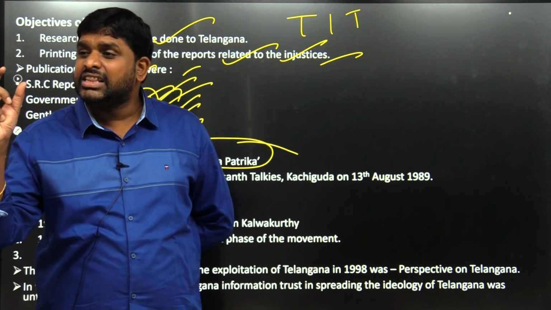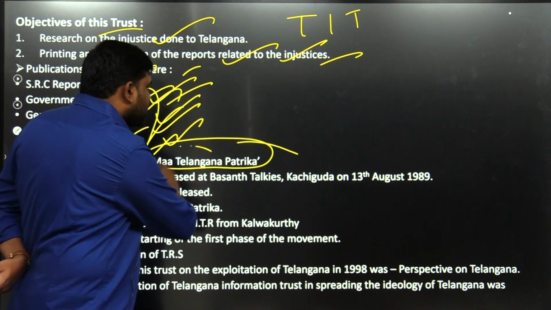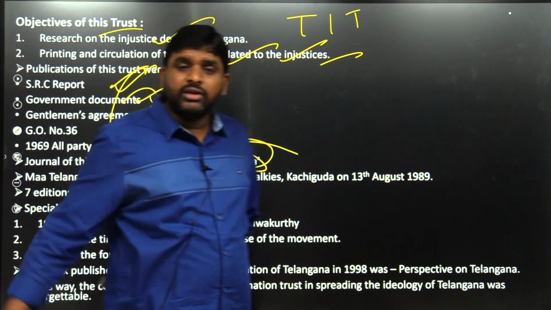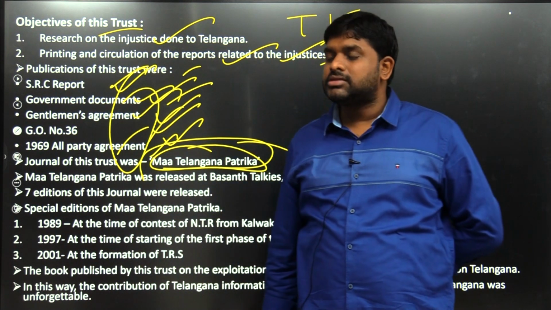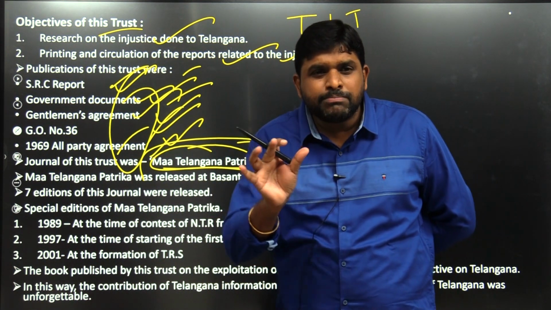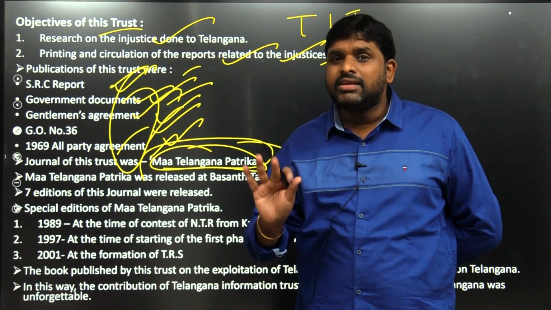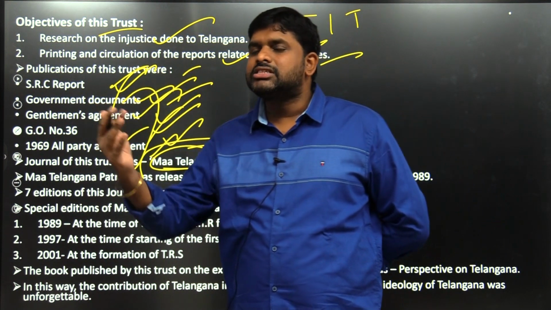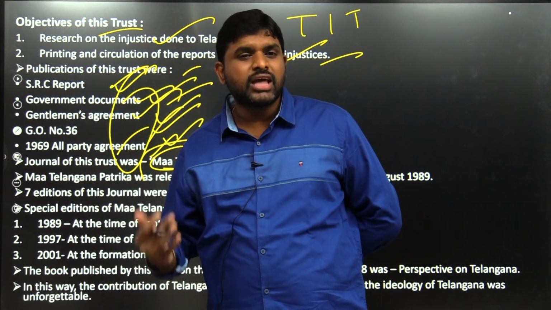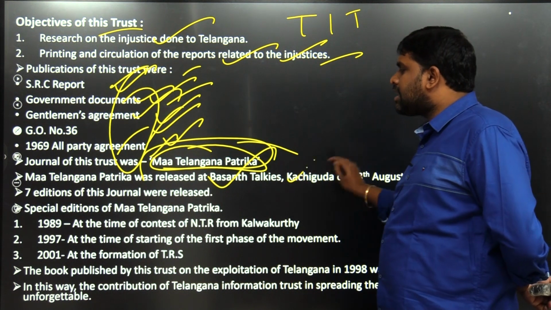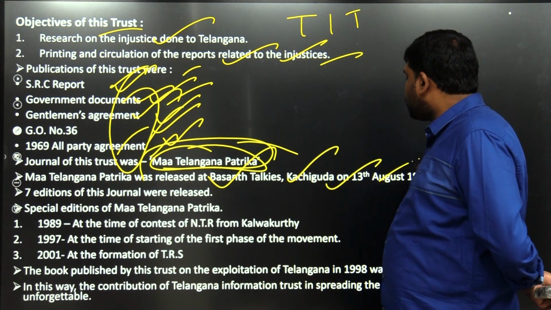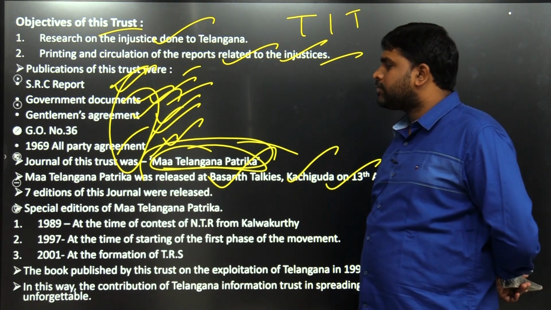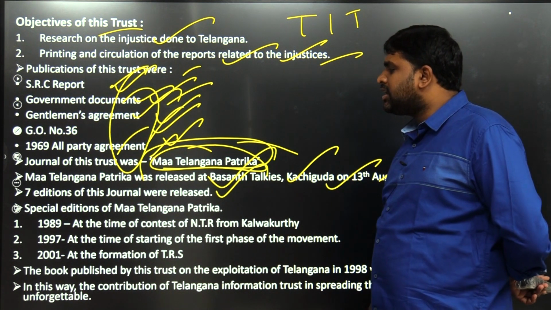Why? Because they freely distributed these books called Ma Telangana Patrika, in which the document summaries were present. So the information was pumped into the public. Then the public will understand, oh, this is the level of discrimination, this is the level of injustice we happen to face. Ma Telangana Patrika was released at Basant Talkies, Kachiguda on 13th August 1989. Seven editions of this journal were released.